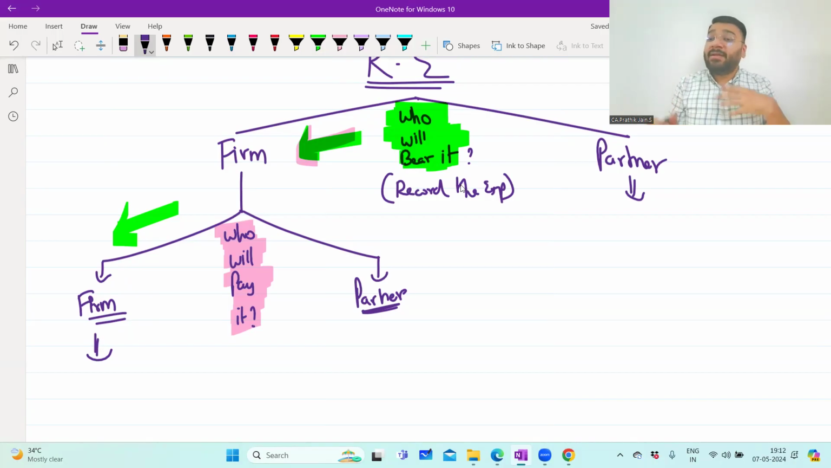Maybe I can say a different thing: I'll pay it, but now my pocket is empty, you pay it, I'll pay it later. That's a different story. But who will bear it means what? The person who is bearing it only has to record the expense in his books of accounts.